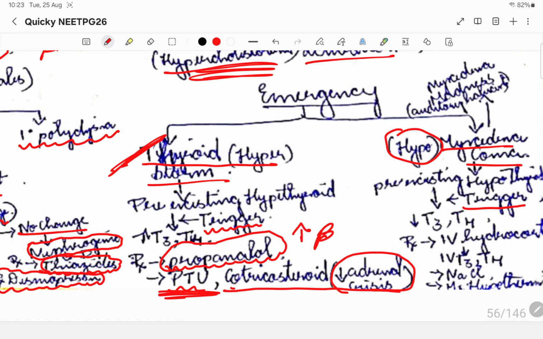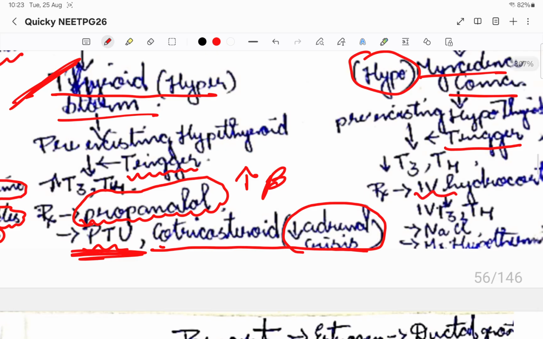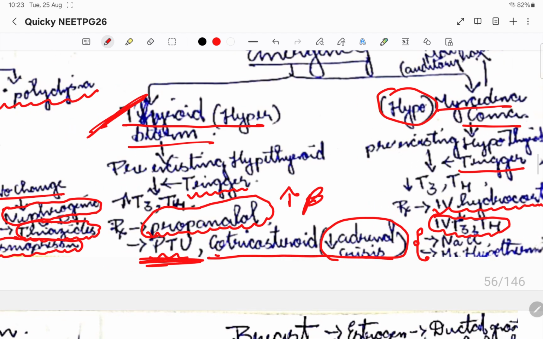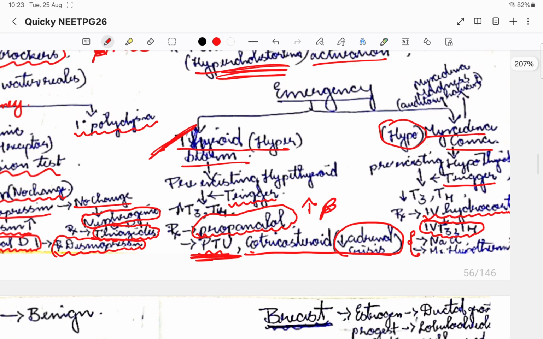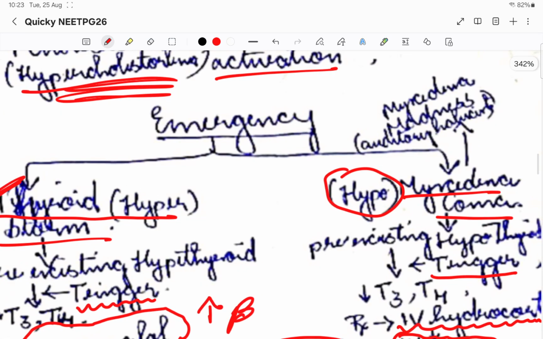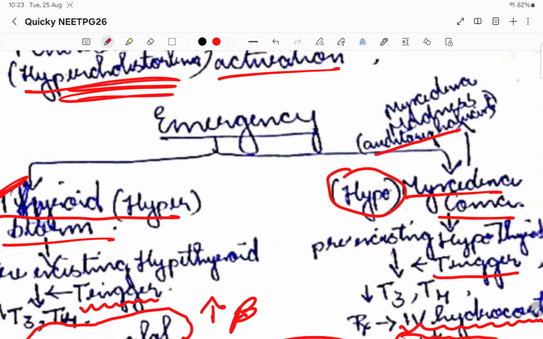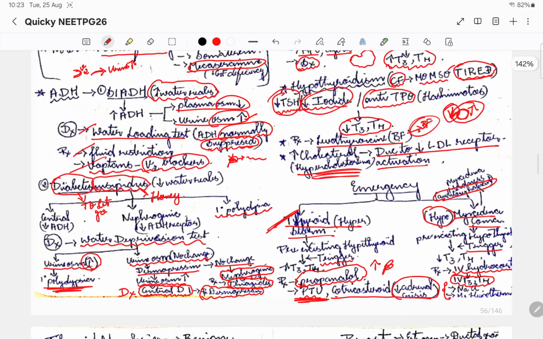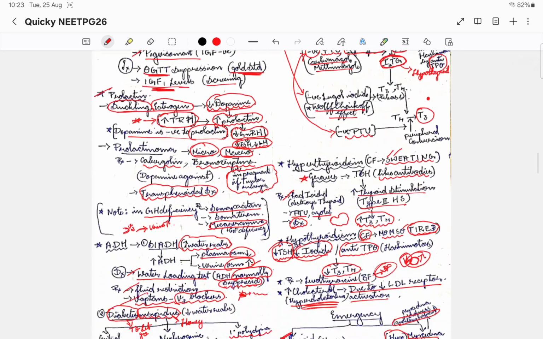Okay, so how do we manage it? Basically, IV hydrocortisone is given. Then we'll give IV T3 T4. IV T3 T4 can be given before any surgery, and then we can allow them for surgery. Also please manage the sodium chloride level. Then we'll go for the specific management of hypothyroidism. So this is how we can manage the two cases. There is also something called myxedema madness, where auditory hallucinations can be seen. In a myxedema coma patient, auditory hallucinations might happen. So this is the emergency situation with respect to the thyroid gland.